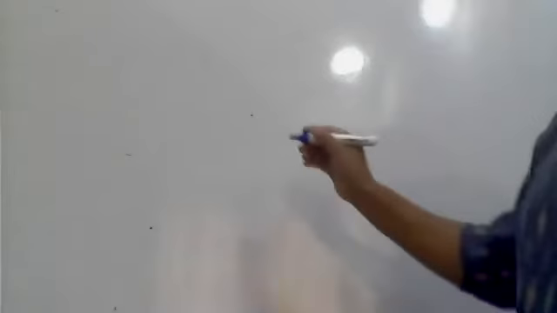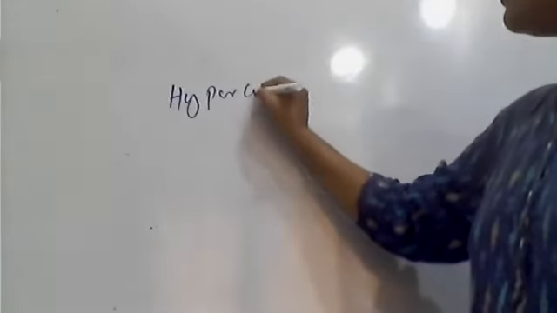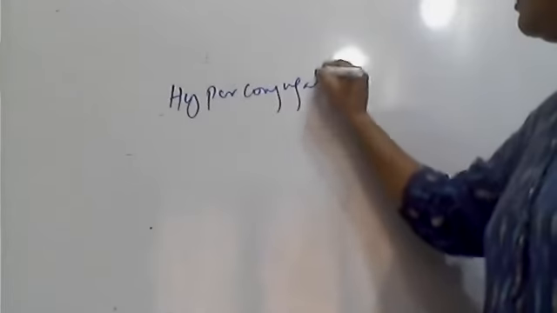See here, in hyperconjugation, what is involved?